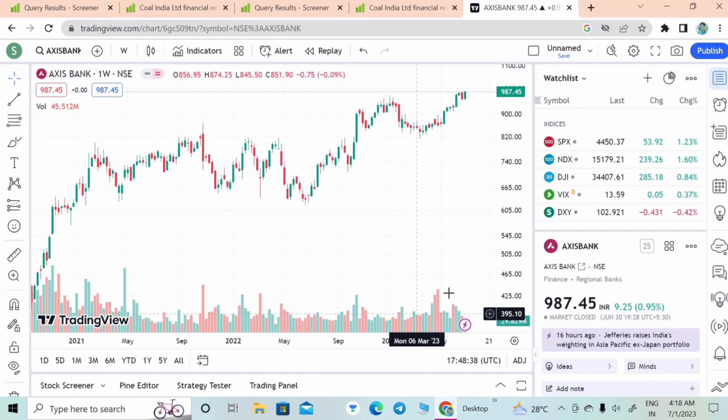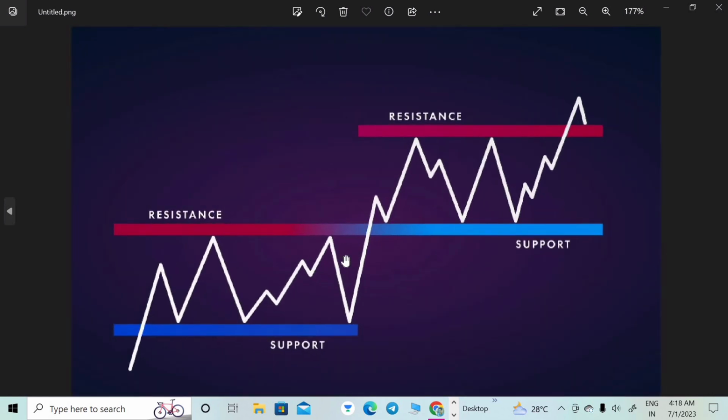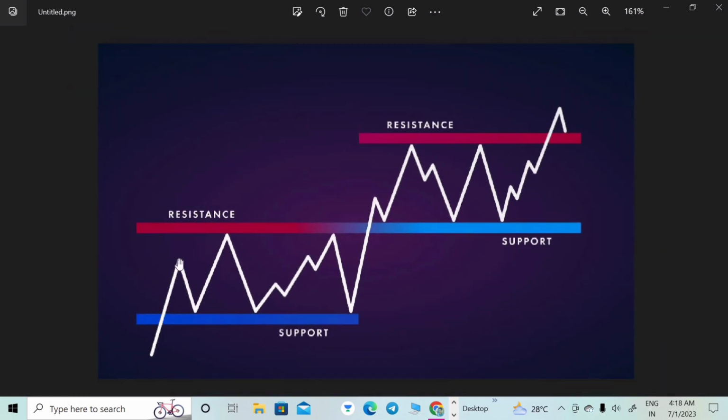I am showing an image here, which is an image of support and resistance. This is the chart view of a graph. When the price is going upward from downward, it meets a resistance in that area. Resistance means that when the price of a share is going upward, the sellers become active, that is, profit booking starts. In that case, the price of the company goes down due to the profit booking.